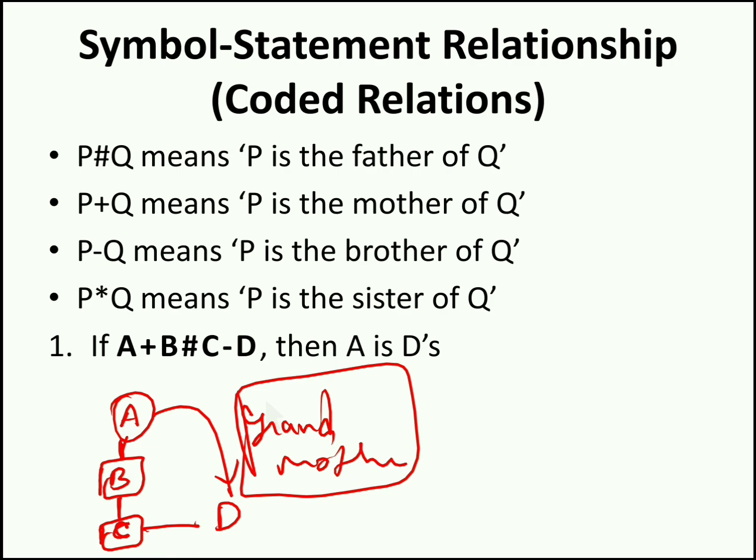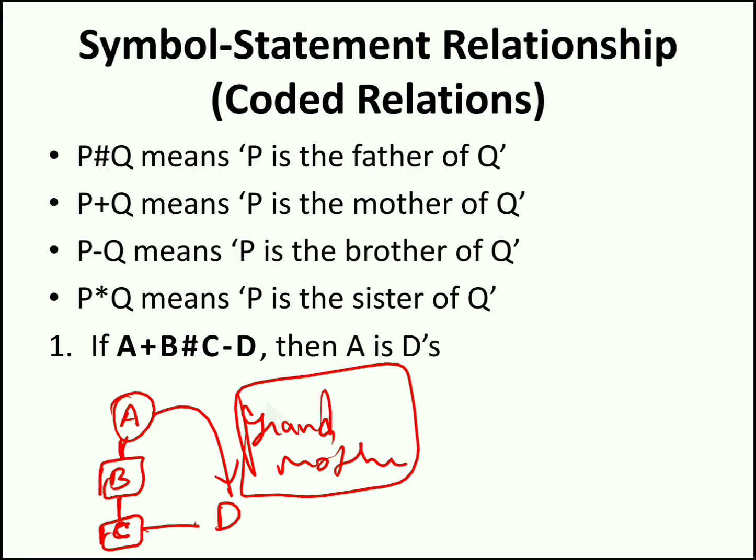So answer for this question is A is grandmother, right? Since we have two generation gap, this will fall under grandmother or grandfather. If it is 3 generation gap, we can call it as great grandmother or great grandfather. So answer for this question is grandmother.